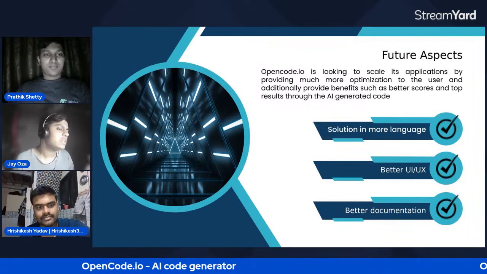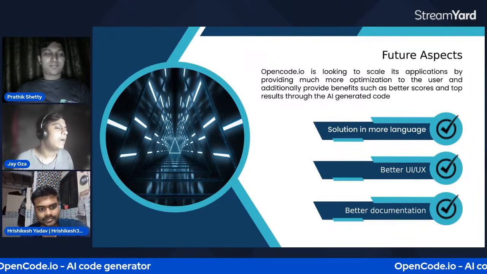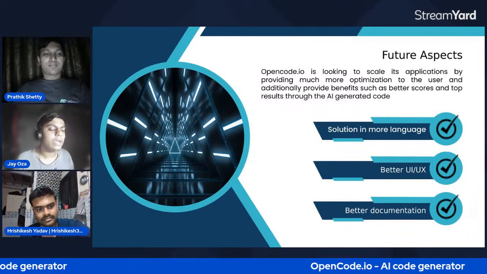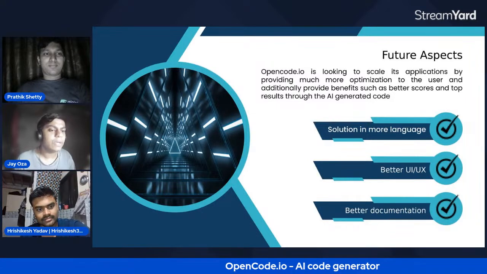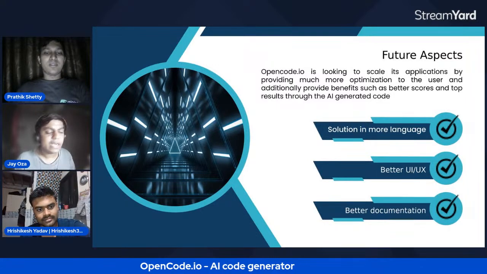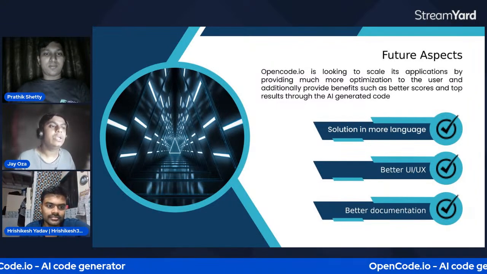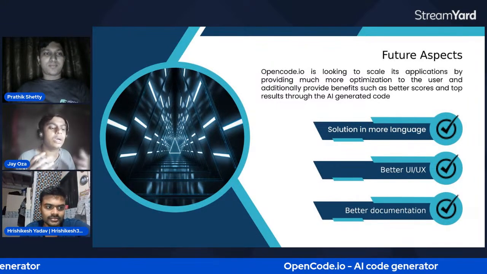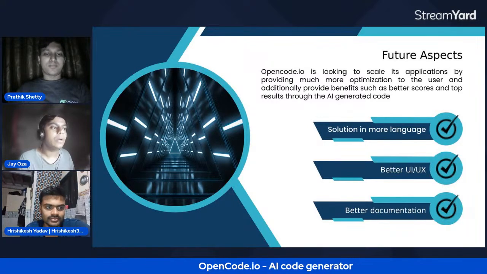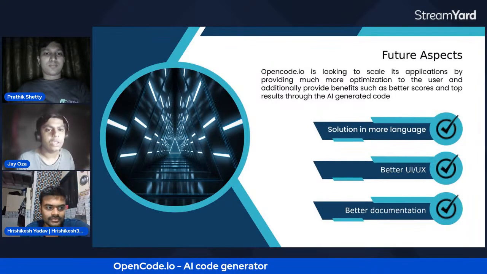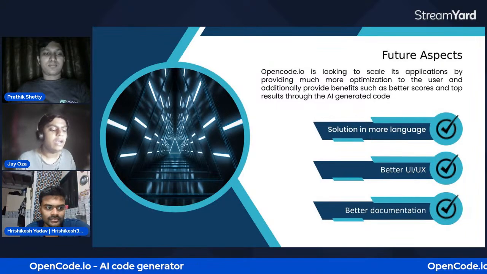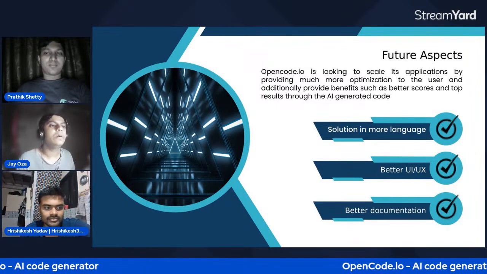Currently we support C++, Java and Python, but in the future we are also looking at JavaScript, Bash, and many other languages. The second is a better UI/UX for our portal so that a user can find an easy explanation and solution for the question, and also better documentation for the user's need.